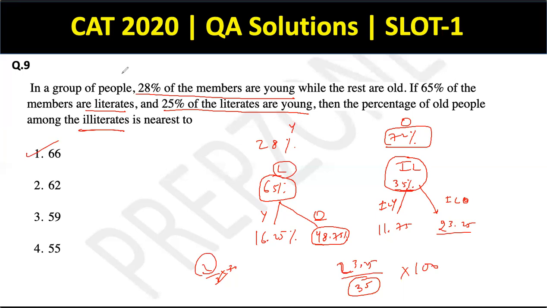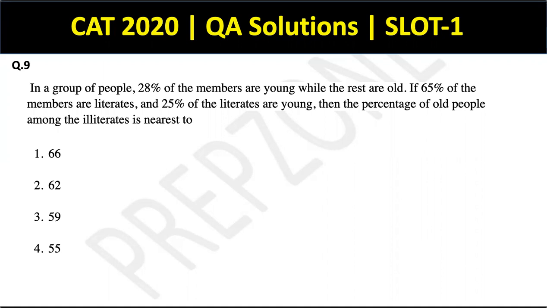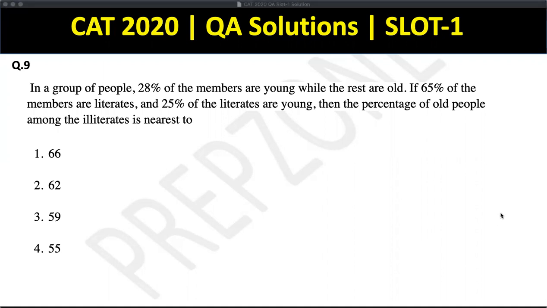Then this was again a very simple percentage question, guys. Not too difficult. It's again a level 1 question according to me. So as you can see, there are so many level 1 questions. We are yet to encounter a very difficult question, and we've already covered 9 questions out of the 26, right? Cool. Moving on to question number 10 now.